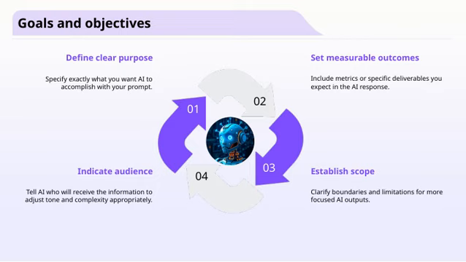Finally, establishing the scope helps you clarify boundaries and limitations. By defining what's in and out of scope, you ensure the AI stays focused and produces more targeted outputs. All these steps, defining purpose, setting measurable outcomes, indicating the audience, and establishing scope, are about making your prompts more effective and aligned with your overall goals.